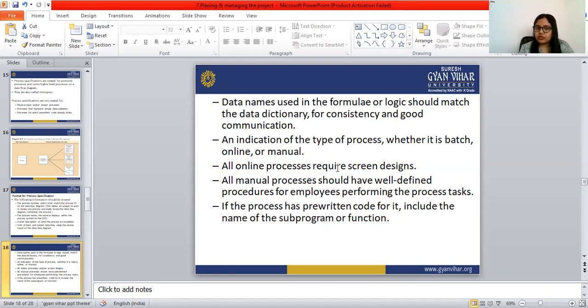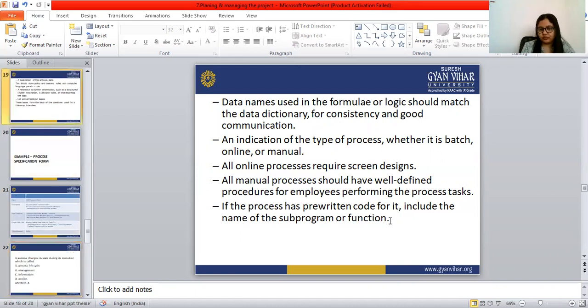All online processes require screen designs, and all manual processes should have well-defined procedures for employees performing the process task. If the process has pre-written code, include the name of the subprogram or the function.